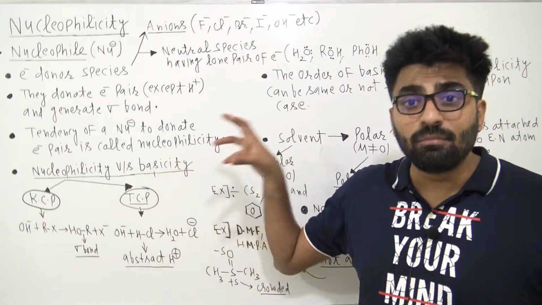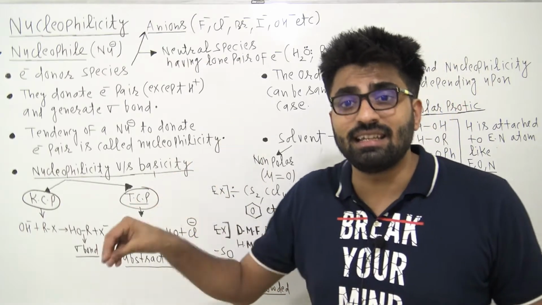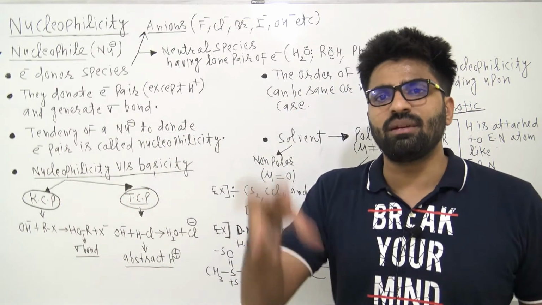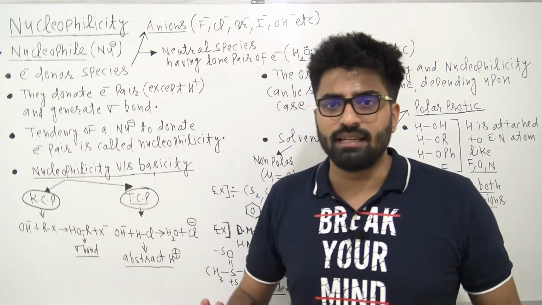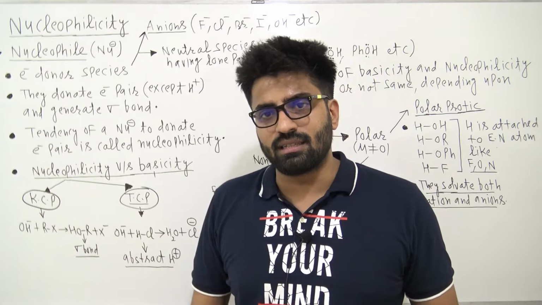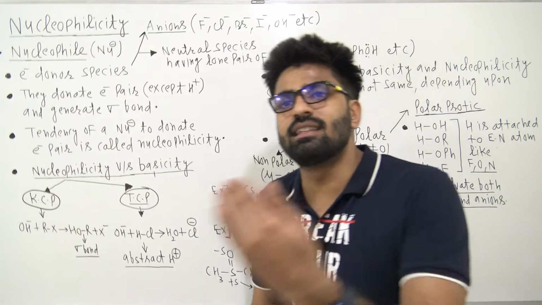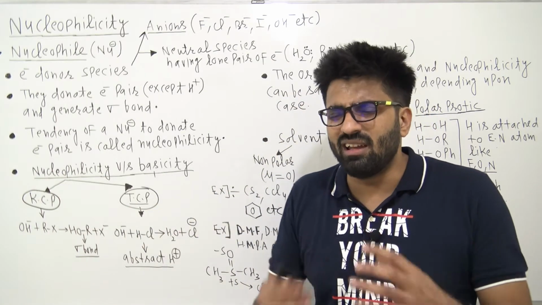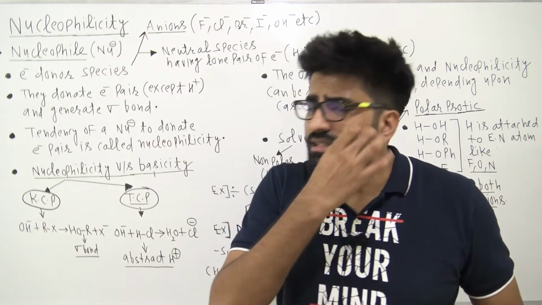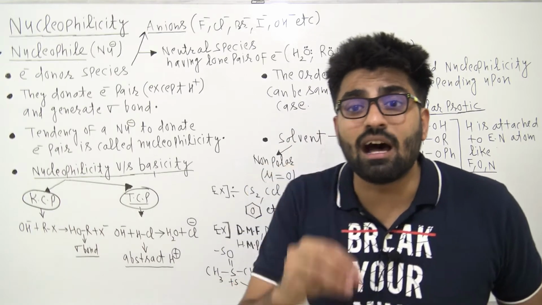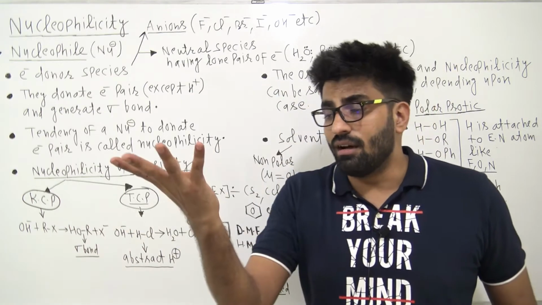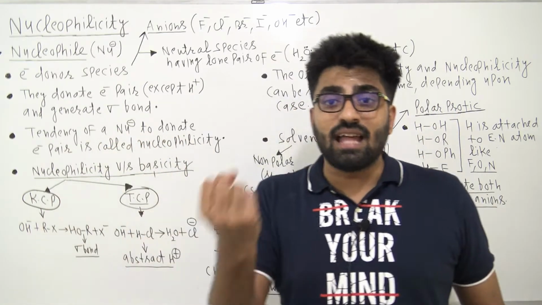Okay, whereas basicity is not KCP, basicity is TCP. Now what is TCP? Thermodynamically controlled product. Thermodynamics is somehow related to stability, right? Who can act as a good base? It doesn't matter who can easily donate its H plus. It does not depend on that. It depends on whether, after donating H plus, the thing that you are getting is stable or not.